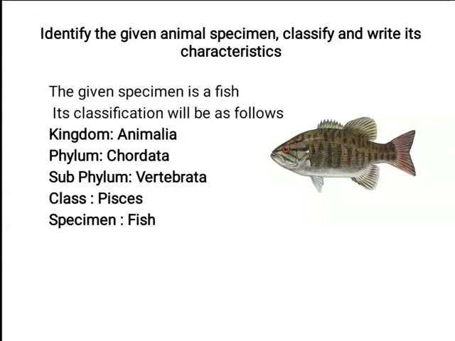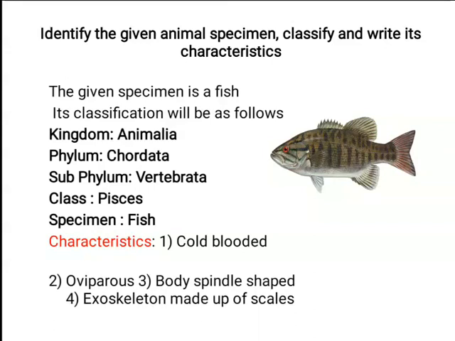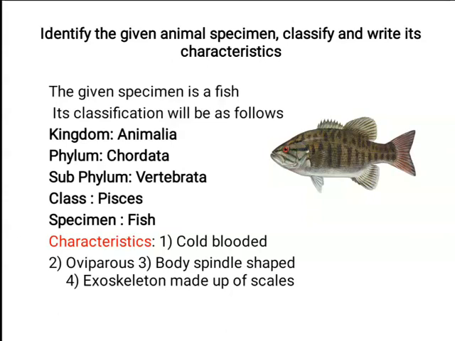Let us see its characteristics. We all know fish cannot maintain a constant body temperature, so it is cold-blooded. It lays eggs, so oviparous. Fishes have to swim cutting through the water current, so they have a spindle shape.